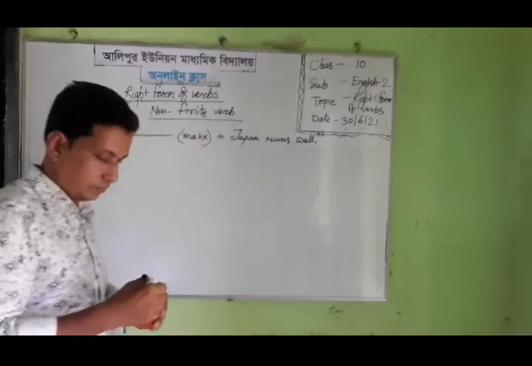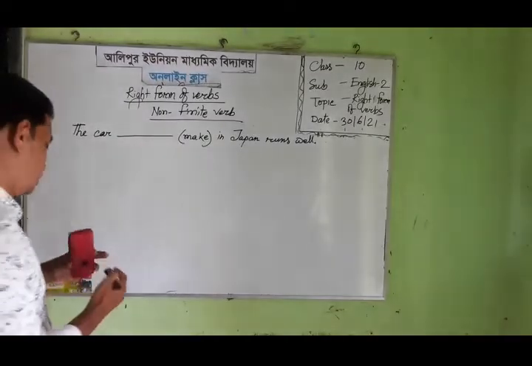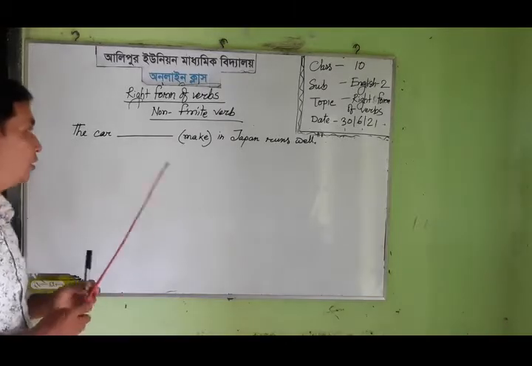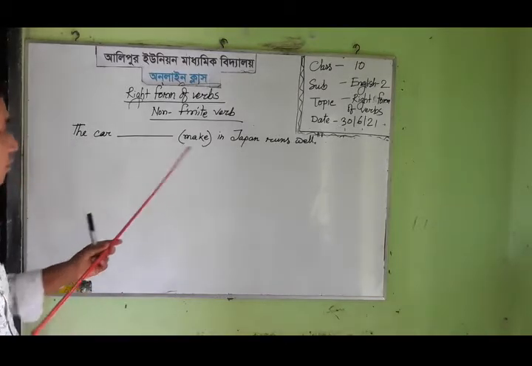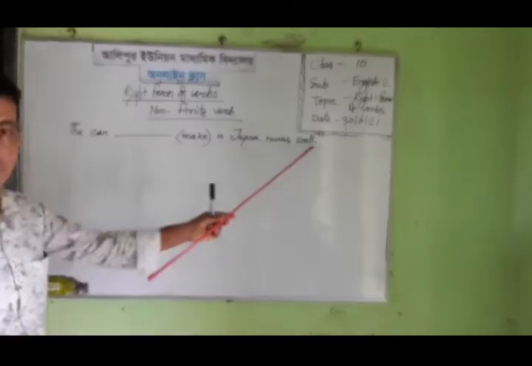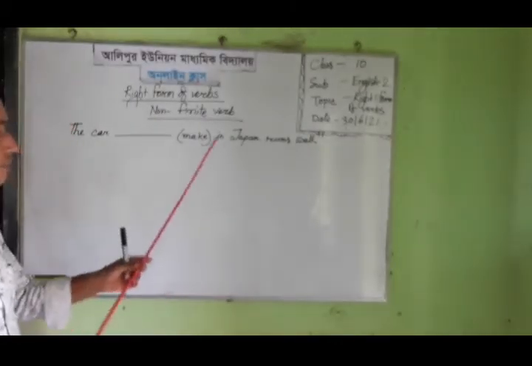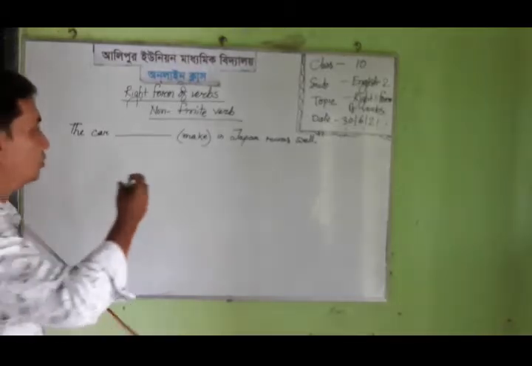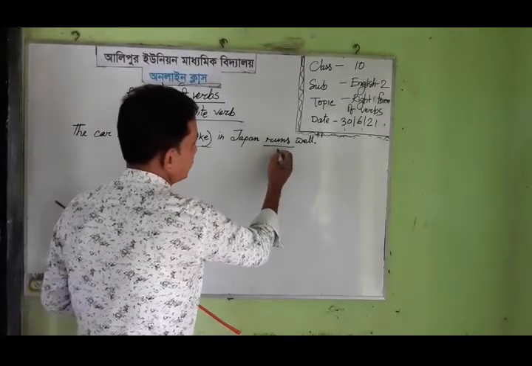Dear students, look at the whiteboard. I have already written another type of example of non-finite verb: the car made in Japan runs well. This is an example of right form of verbs, and in this sentence I have used two verbs: one, make, and two, runs.